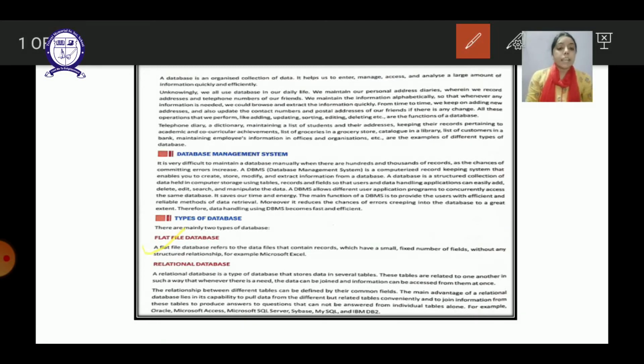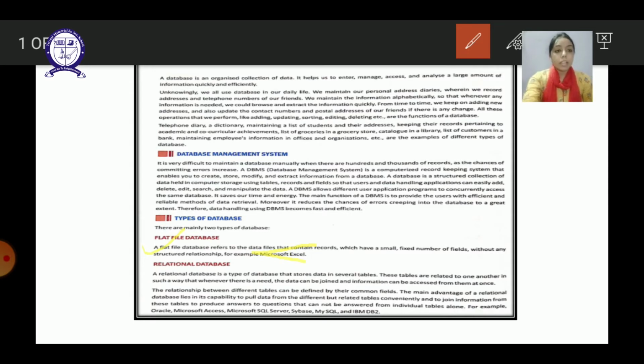That is, there is a small number of fields, not more than 5 or 6 columns, and it doesn't have any structured relationship. It means the files are not linked to each other. There is a separate file in which the data is kept. If we make one more table, that will be considered a separate file. There is no relationship between the files in a flat file database. The best example of a flat file database is Microsoft Excel.